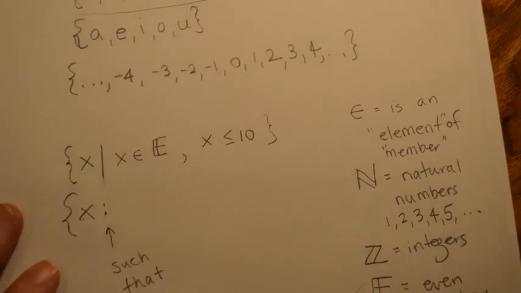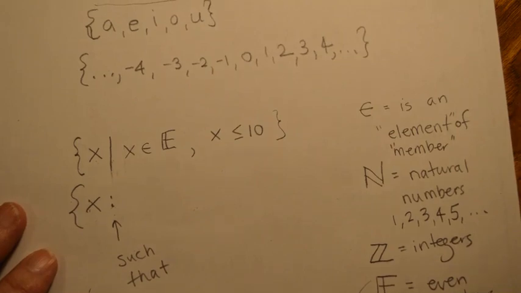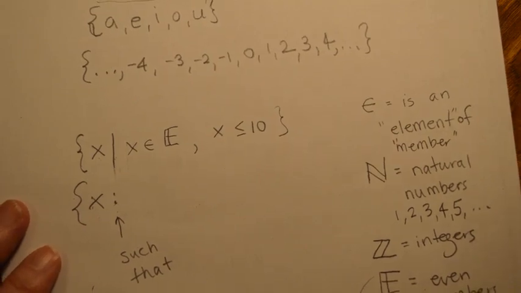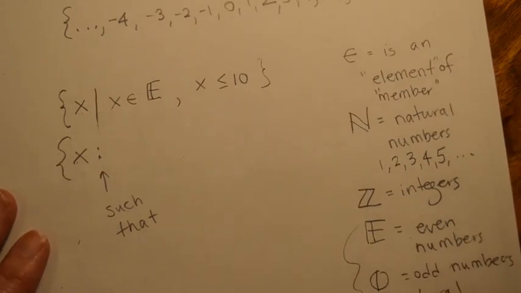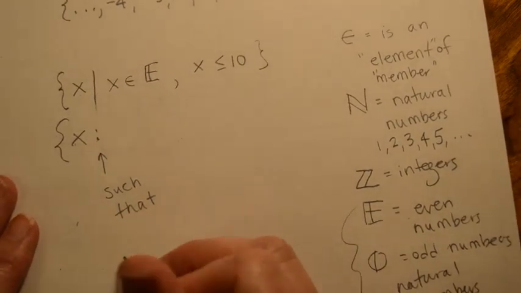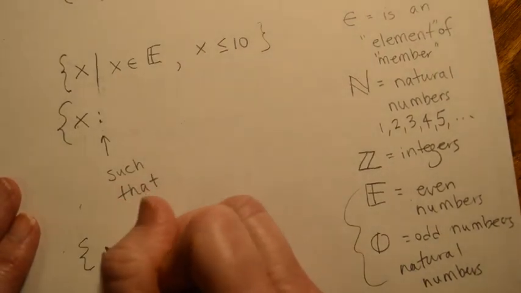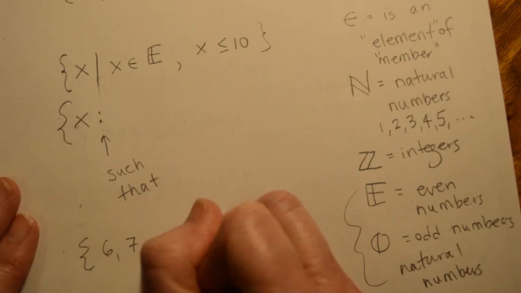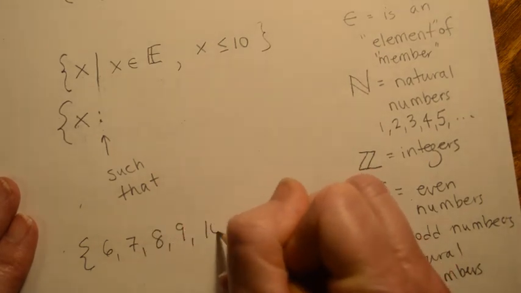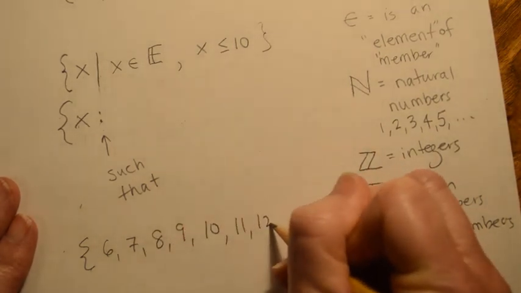Okay, let's do another one. Let's say I want all integers that are greater than 5. So if I were writing it in my old notation, I would say integers that are greater than 5. That would be 6, 7, 8, 9, 10, 11, 12.